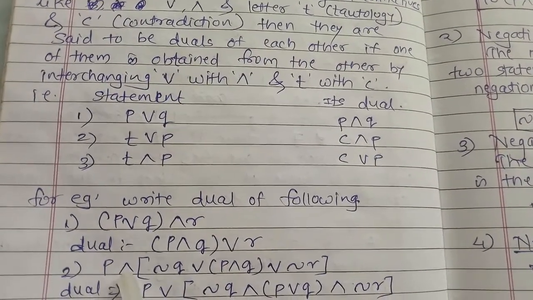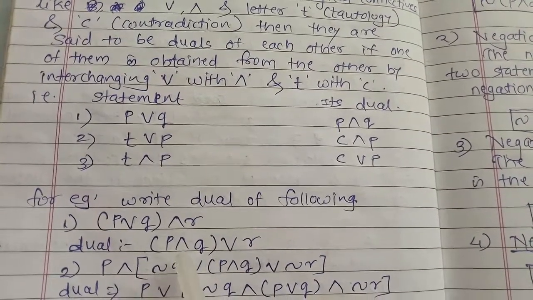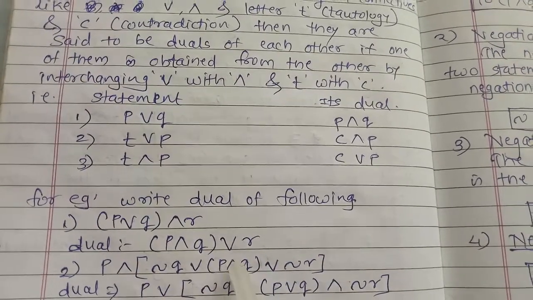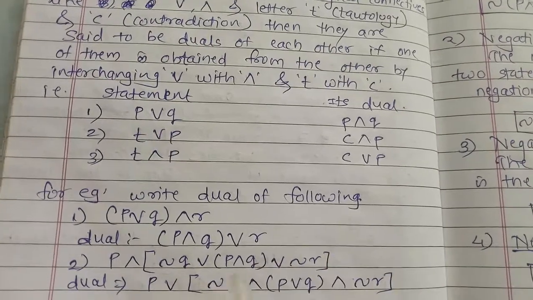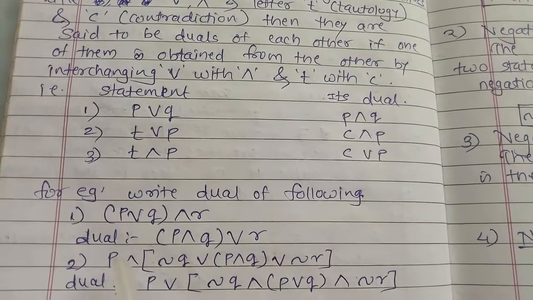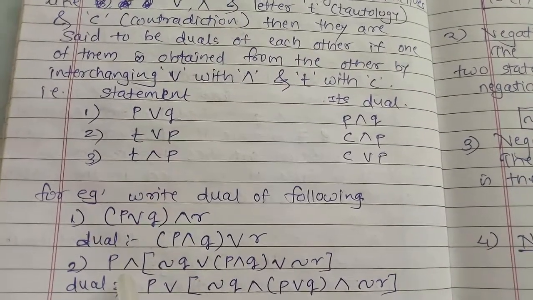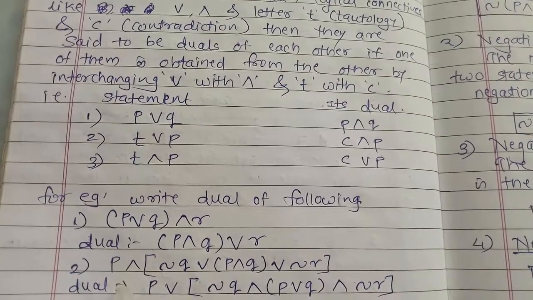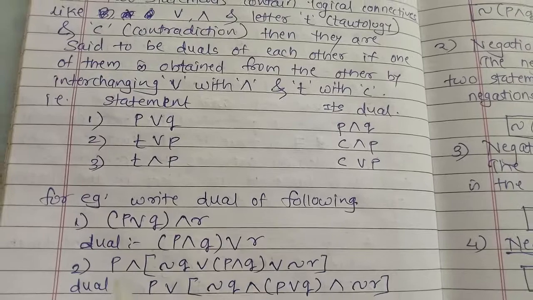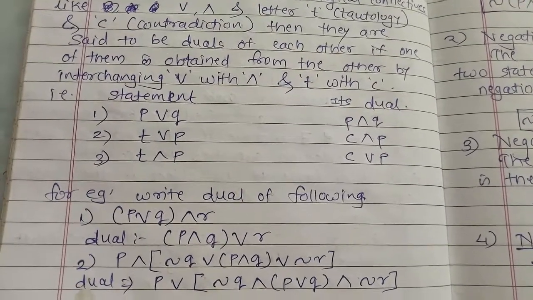Now see the next example: P conjunction negation Q disjunction, in brackets, P conjunction Q disjunction negation R. Now see the changes. We just have to change conjunction by disjunction, disjunction by conjunction, tautology by contradiction, and contradiction by tautology. Otherwise there is no change.